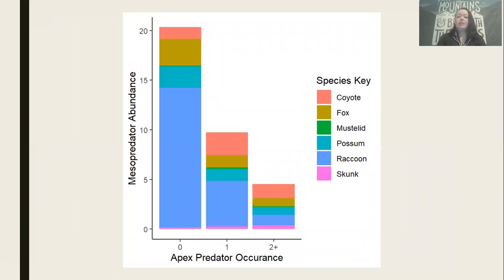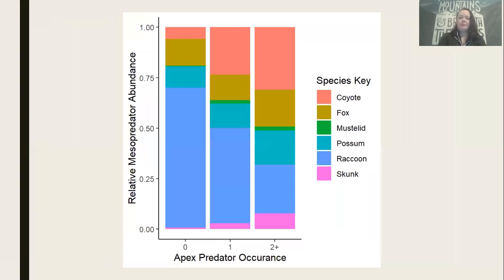So this is actually the exact same graph as before. This is just breaking it up by the number of species that we saw. So as you can see, we chose to condense those 21 classifications into 6 to make our data analysis a lot easier and a lot cleaner. And this ended up proving very interesting. You can see that raccoons without any apex predators are very, very successful.